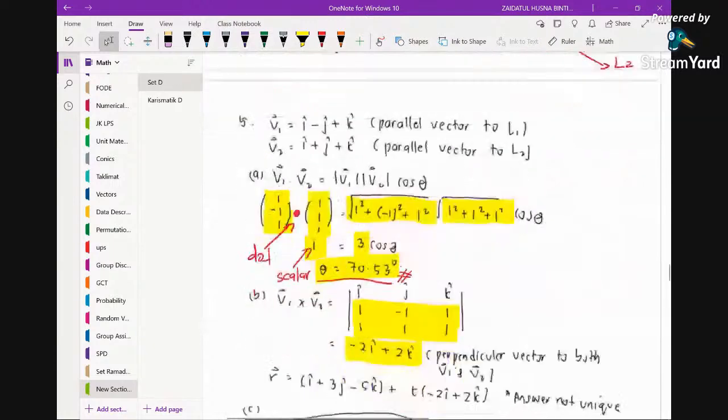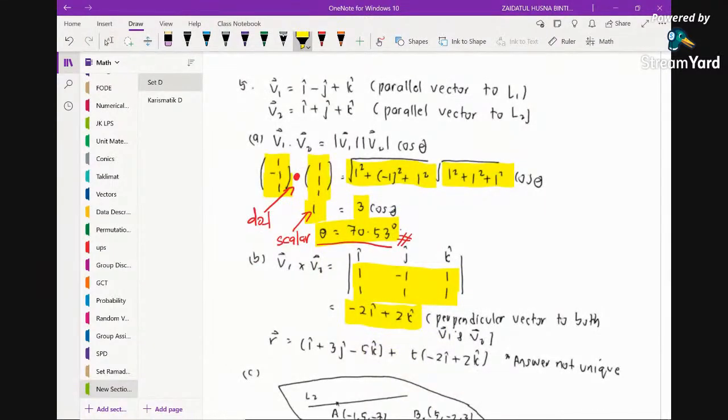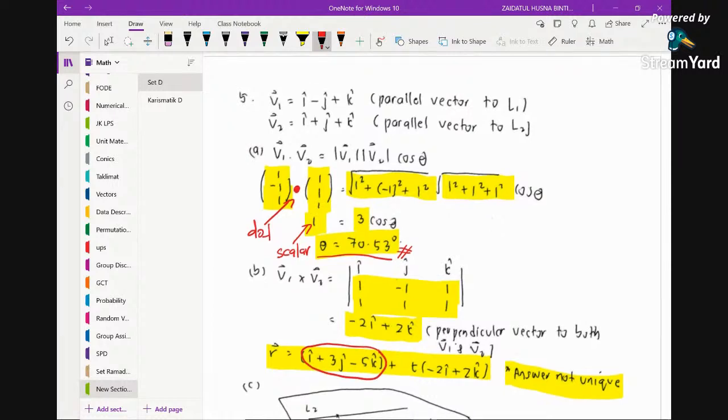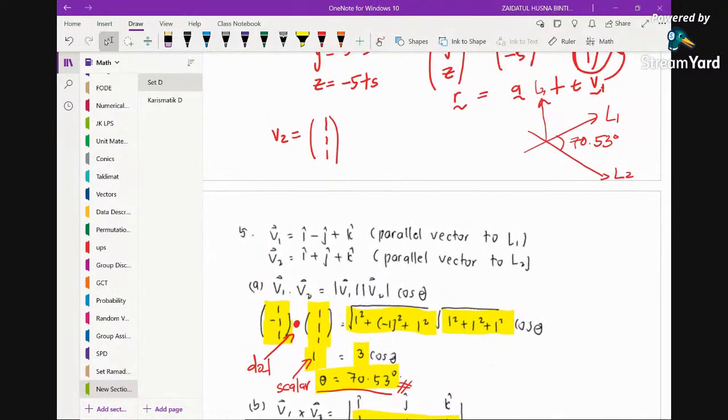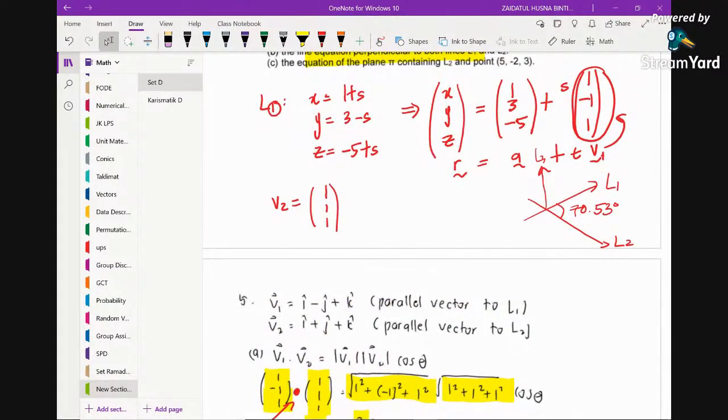Alright, so this is the answer. And please, there is a reminder here, the answer is not unique, which means this is not one specific answer. You can have different answers. Where do we obtain the 1, 3 and negative 5? 1, 3, negative 5 is basically a position vector of a fixed point on L1. Let's say you have this equation of L1, right? So we would say that this is the fixed point on the line. So this is 1, 3, negative 5.